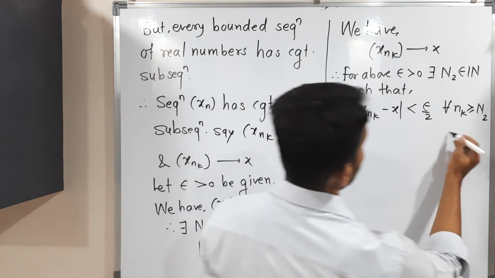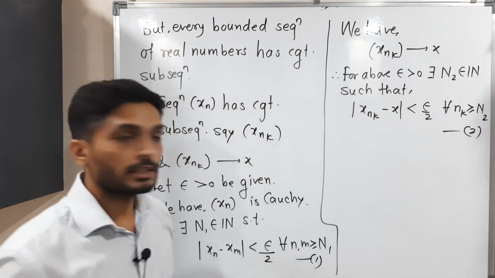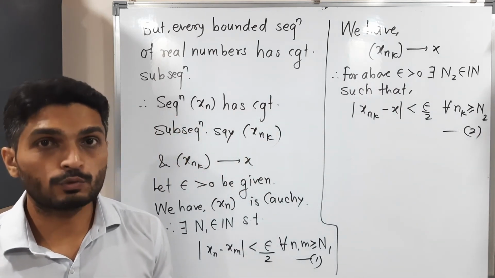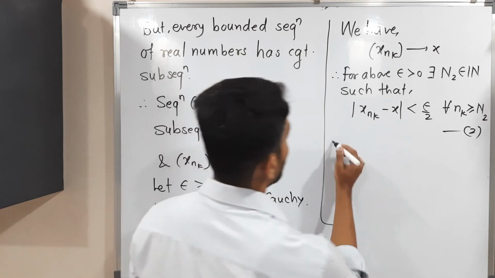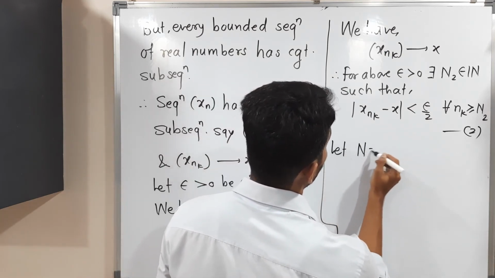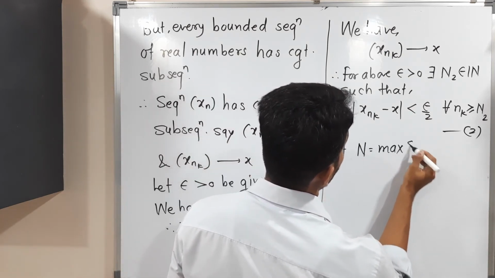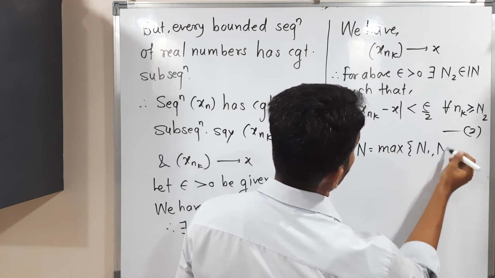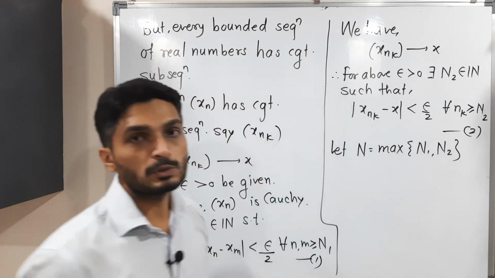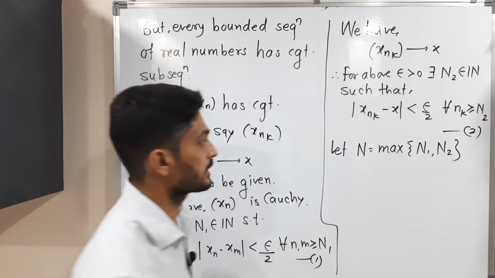I will call it 2. Now 1 is true for N1, 2 is true for N2, so I will select the maximum. Let N be equal to the maximum of N1 and N2, so that 1 and 2 will be true simultaneously for this N.